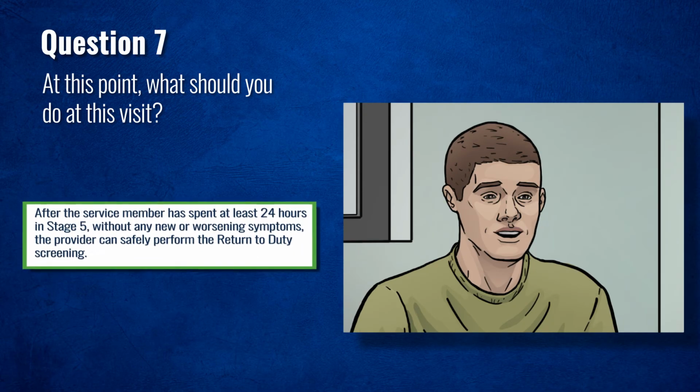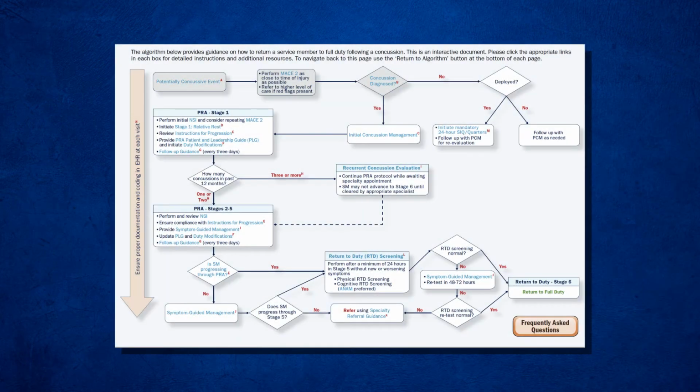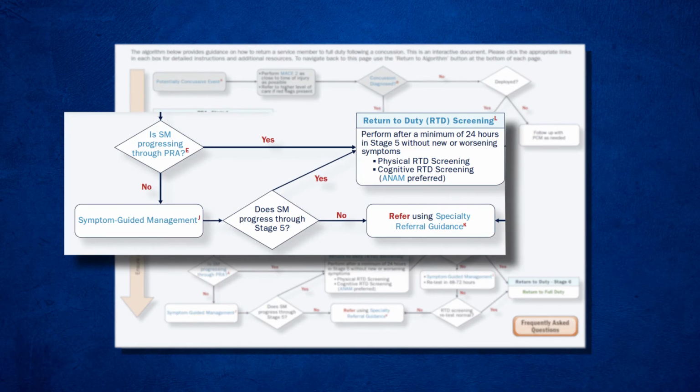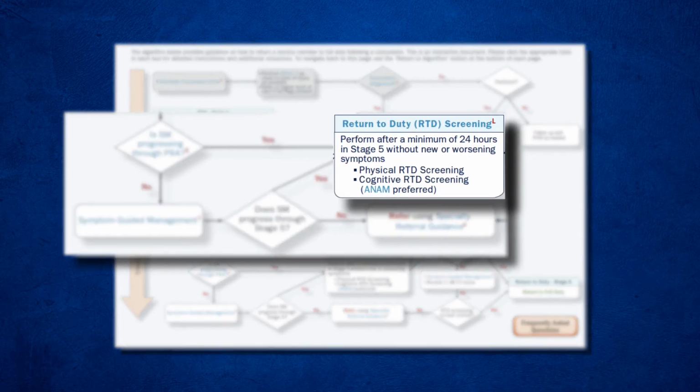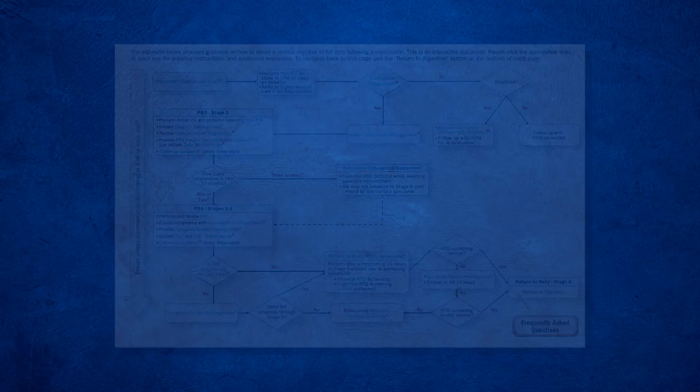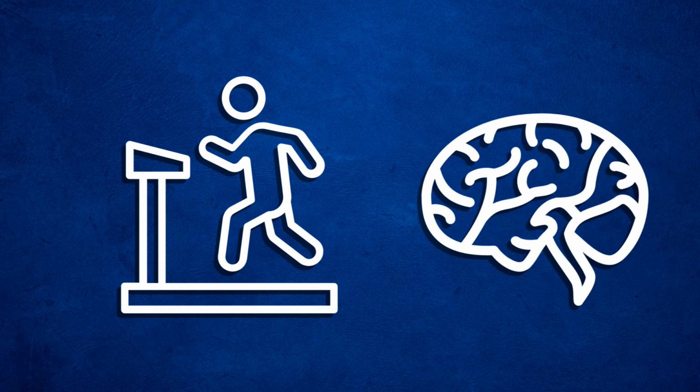Per the PRA algorithm, once a service member has completed Stage 5 for 24 hours without worsening or new symptoms, you can safely perform the return to duty screening. It is not necessary to wait any additional days to perform the screening. In the updated PRA algorithm, the return to duty screening is now comprised of both physical and cognitive portions, and the service member must pass both in order to return to full duty. The purpose of the RTD screening is to give the provider a way to objectively measure readiness for return to duty.